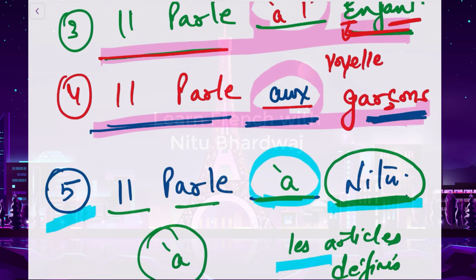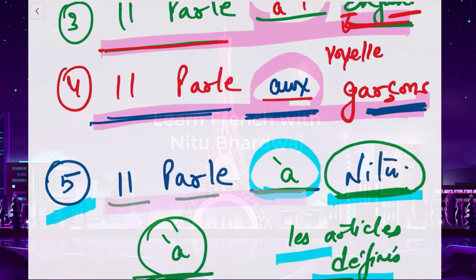Okay. Now the fifth one, il parle à Neetu. He is speaking to Neetu. Now Neetu is the name of a girl. This is a proper noun. So we can't put les articles définis with the proper noun. We have to put just one preposition. So we have to put à over here. So we are done with our preposition.